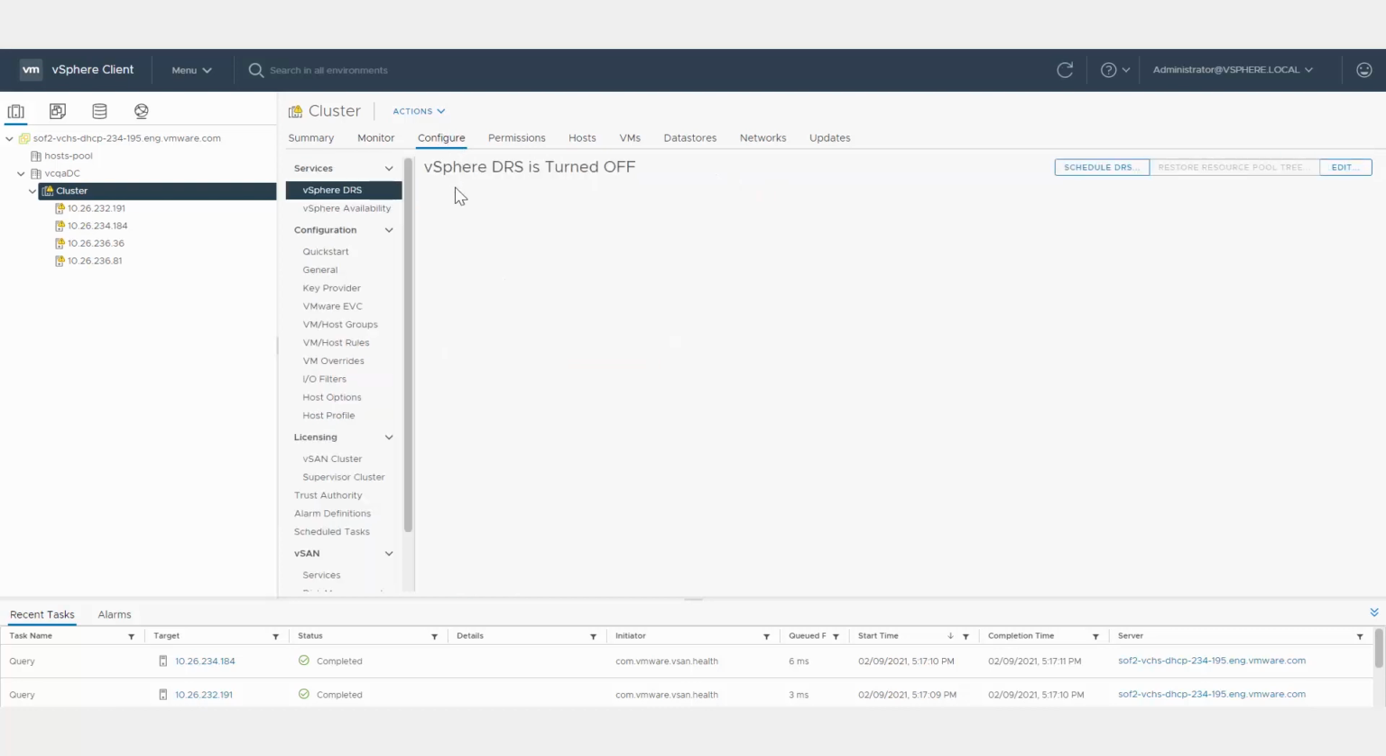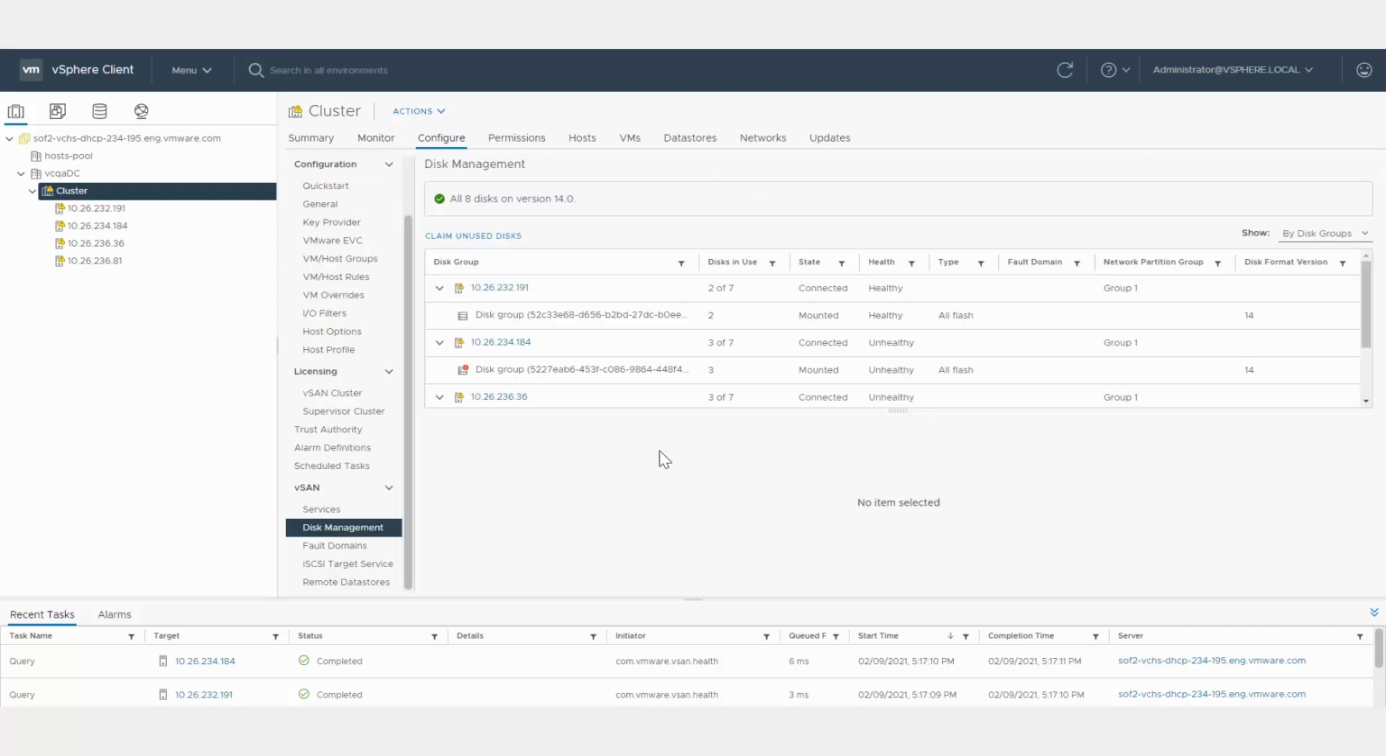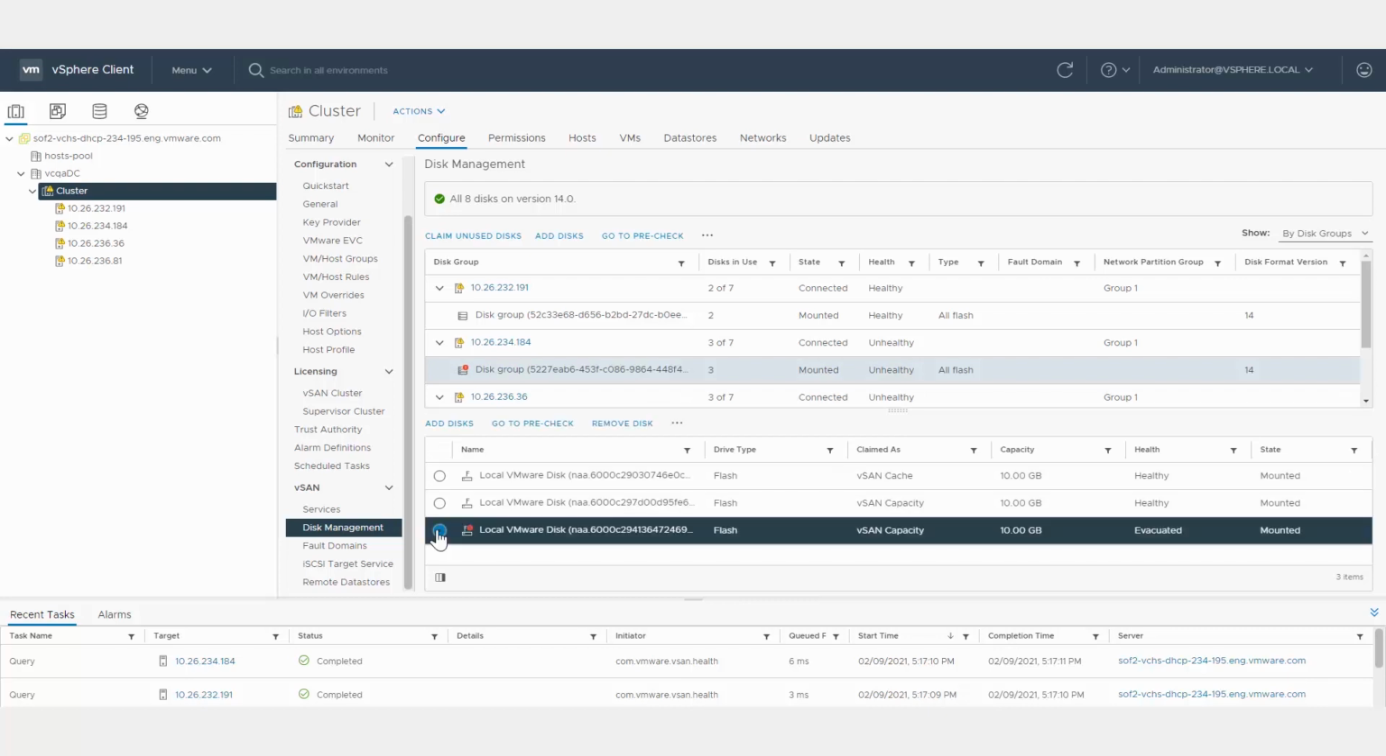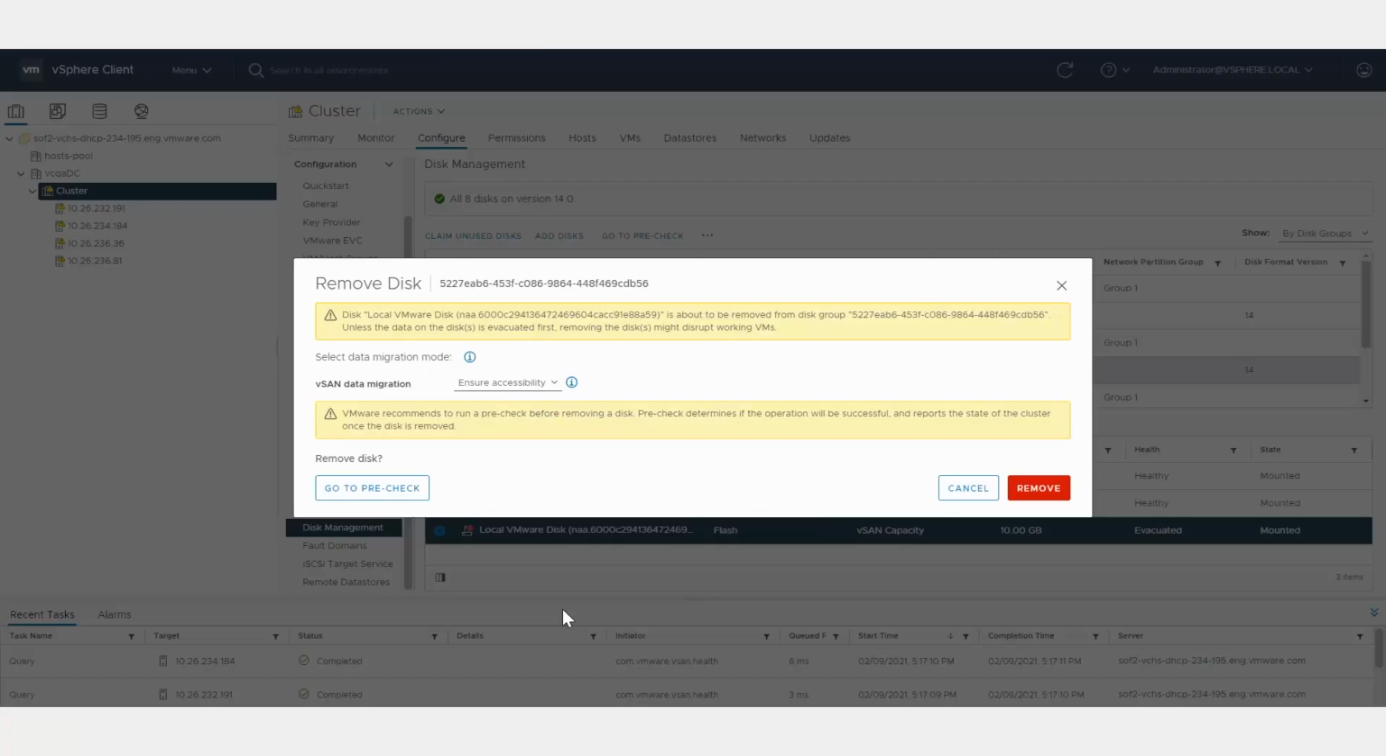Use vSphere Client to remove the drive from vSAN. Select the capacity device and click Remove Disk. Before removing the disk, identify the impact of removing the disk from the disk groups and evacuate the data available on the disk.